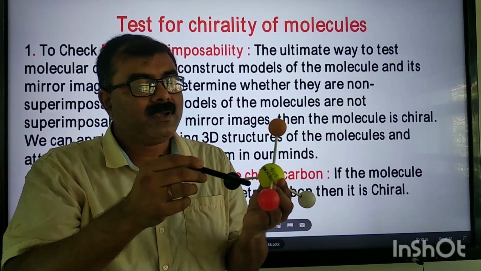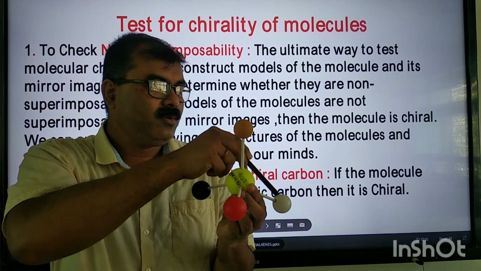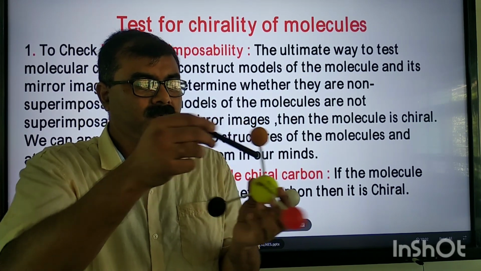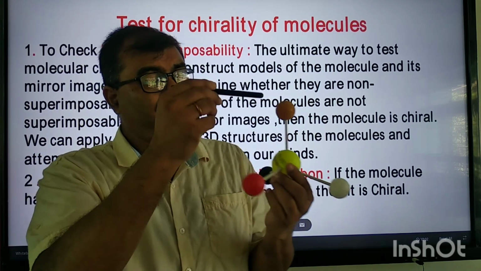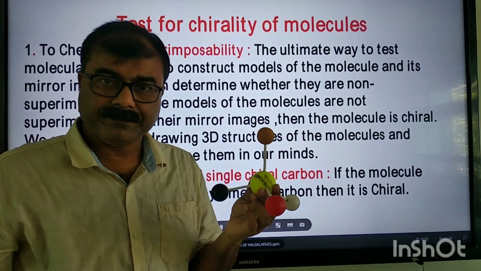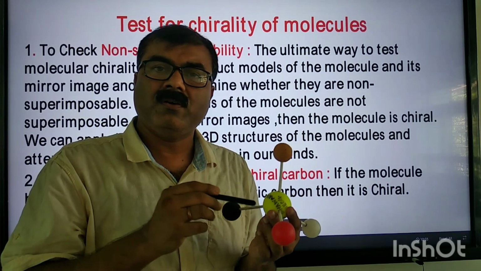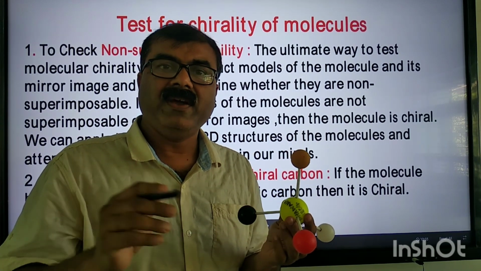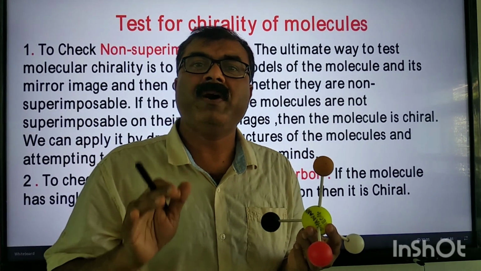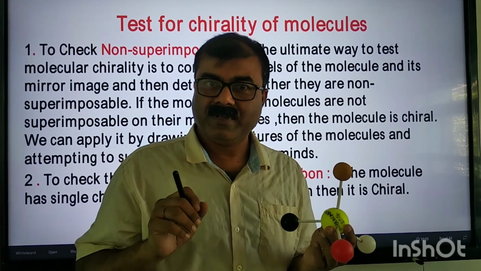And the other condition is what? These groups or substituents must be different. These are different. By giving different colors, I am representing that these are different substituents. Then it is 100% sure that this molecule is chiral. You do not even need to check the superimposability. This is a very easy way. Clear?